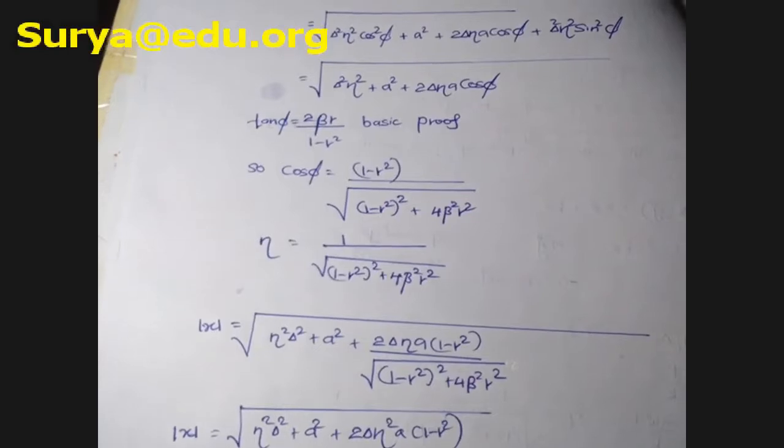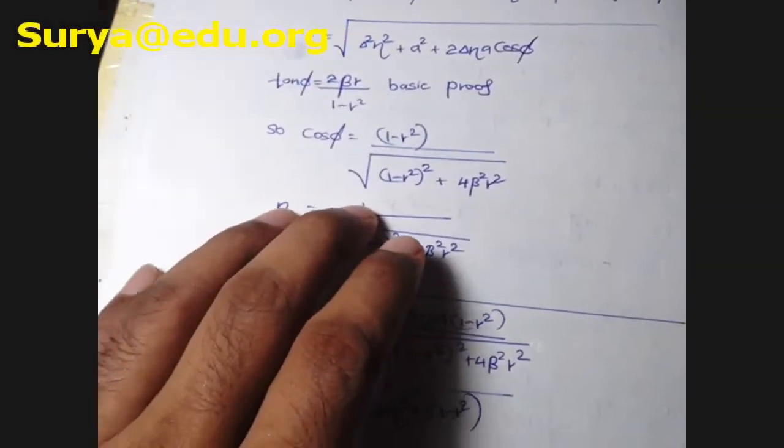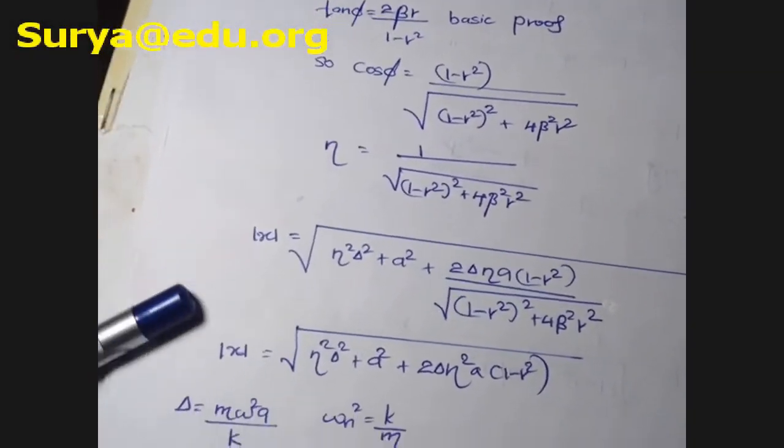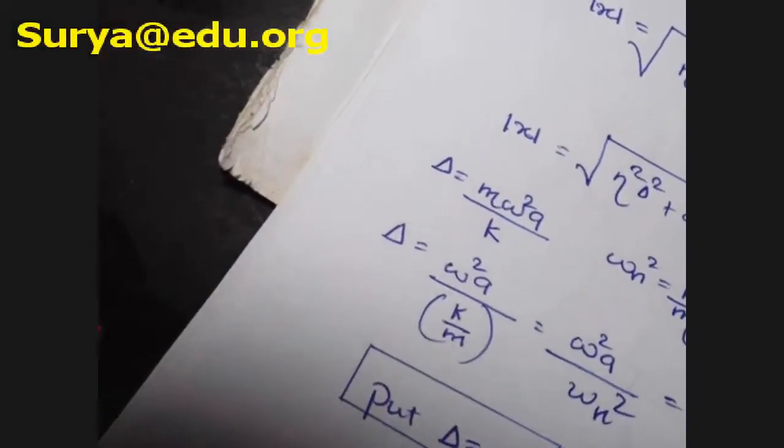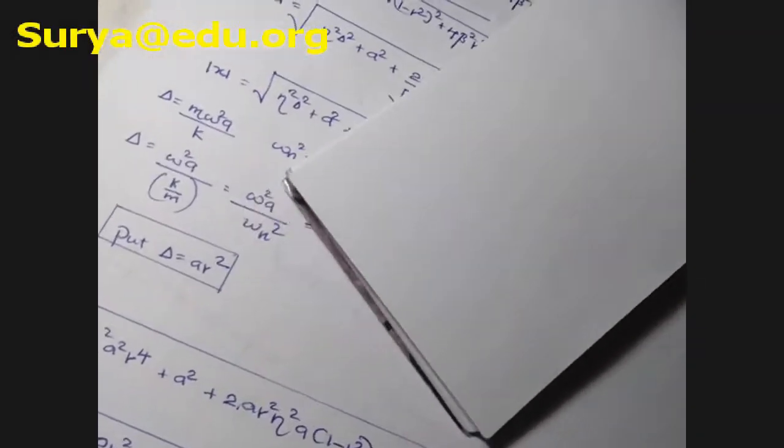So whatever you are going to do, even for active vibration or passive vibration, whatever the type of vibration, what is your target?